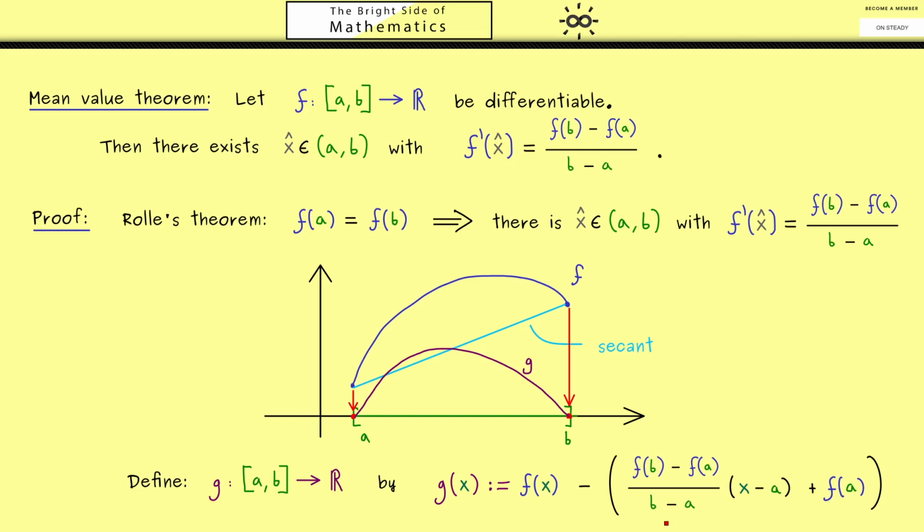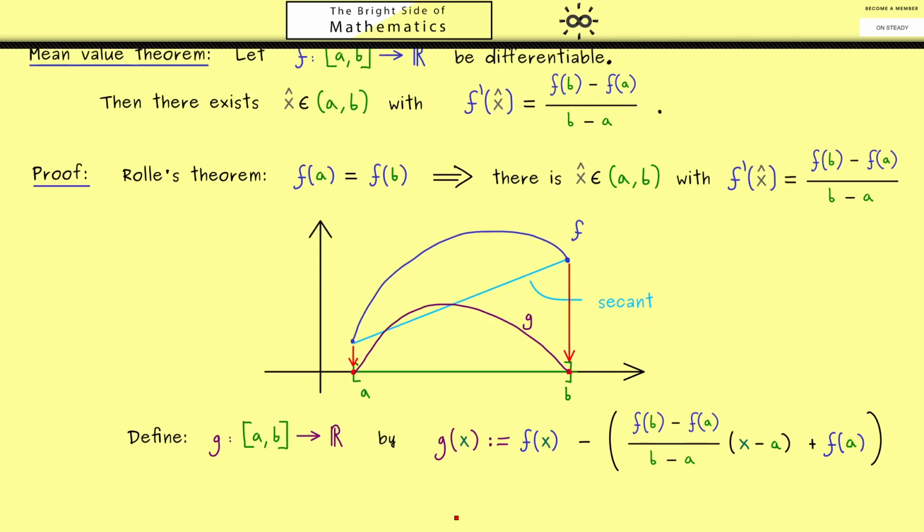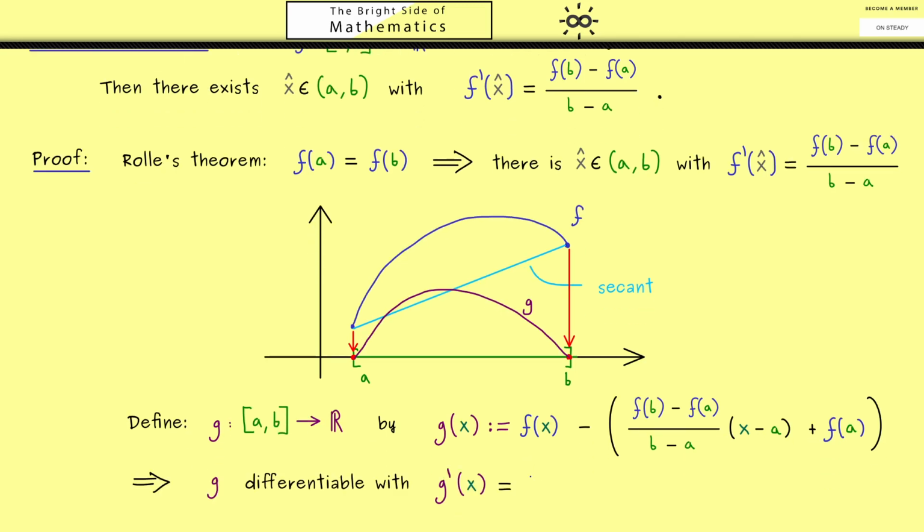So here we have the constant slope times x minus a point a plus f at this point a. And of course here a is the left bound of the interval. Okay, here because g is still differentiable, we can calculate the derivative. Of course you can apply the sum rule, so we have f prime minus the slope of the secant. So here you see, we are already very close to the mean value theorem.